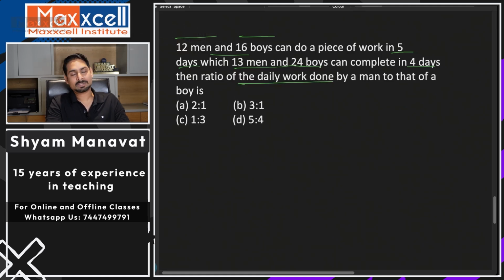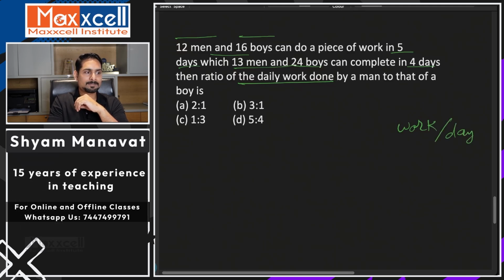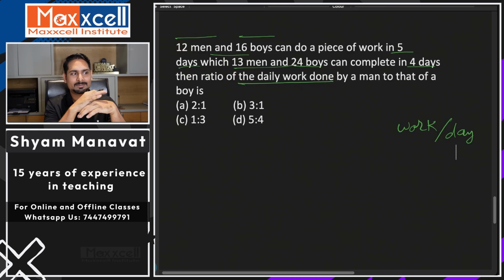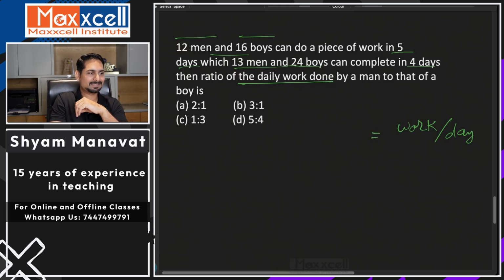What should daily work done be called? Daily work done means work per day. Is it not sounding familiar to you? Work per day is nothing but the efficiency. So the question is trying to ask you to find the ratio of efficiency, the ratio of work done per day, of a man to that of a boy.